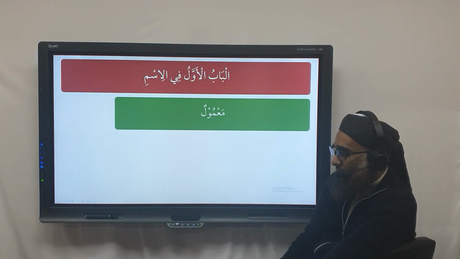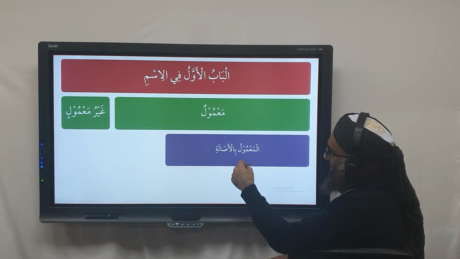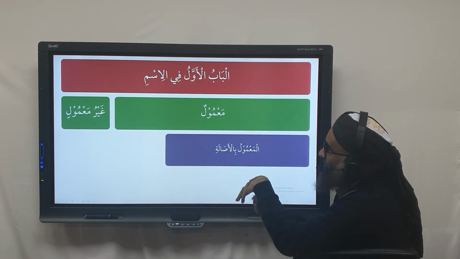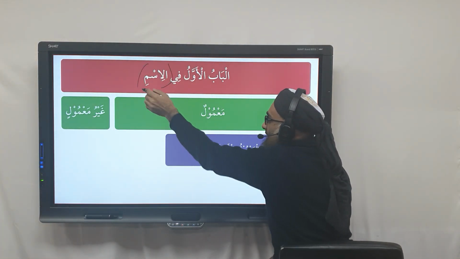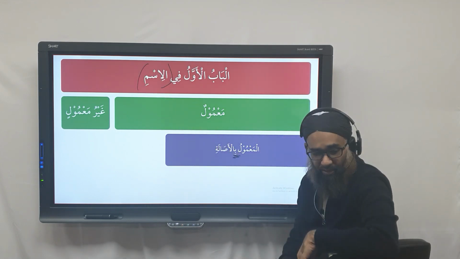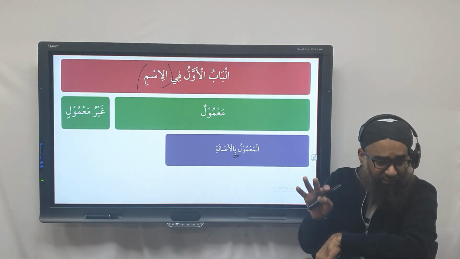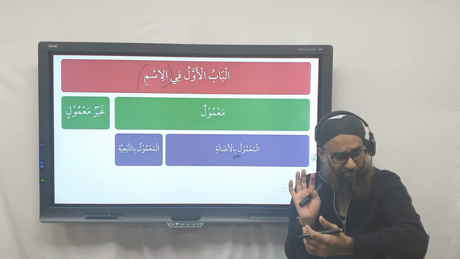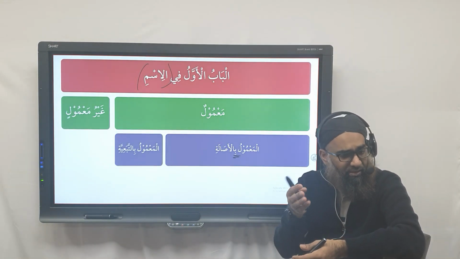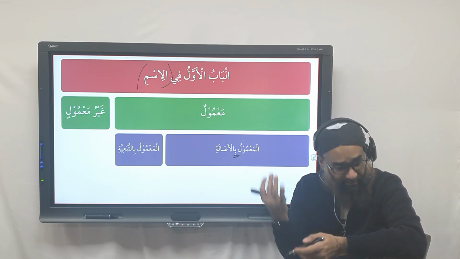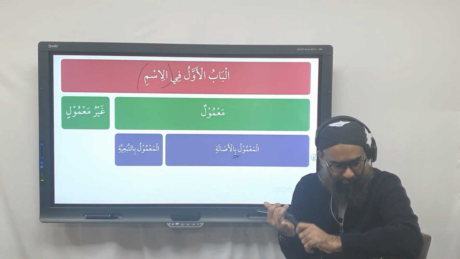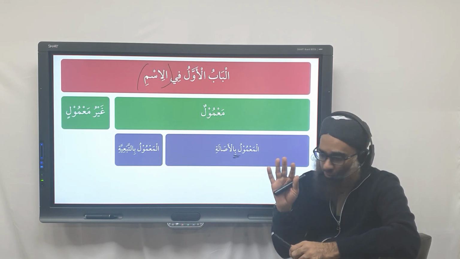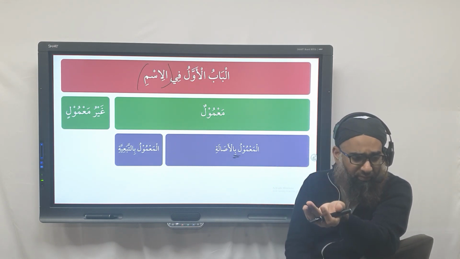And then we have here the Ma'mul and Ghair Ma'mul. Then the Ism Ma'mul. The Ism can either be Ma'mul bil Asala, which really means directly, the Amil governs it directly. And Ma'mul bil Taba'iyya means that the Ma'mul is governing it via the Tabi'. So for example, we have the Tawabi in the Sughra, the Na't, the Atf, etc. So it follows the I'rab of the previous one.